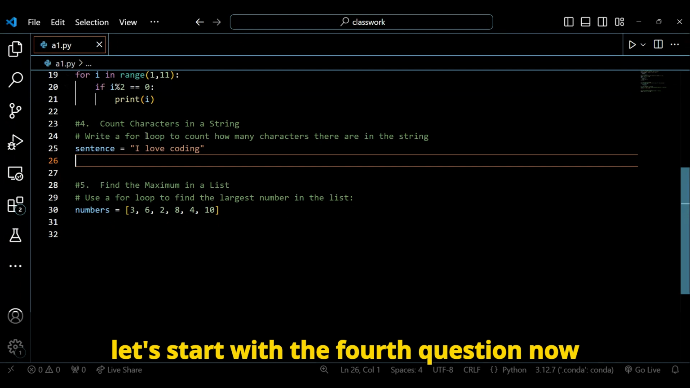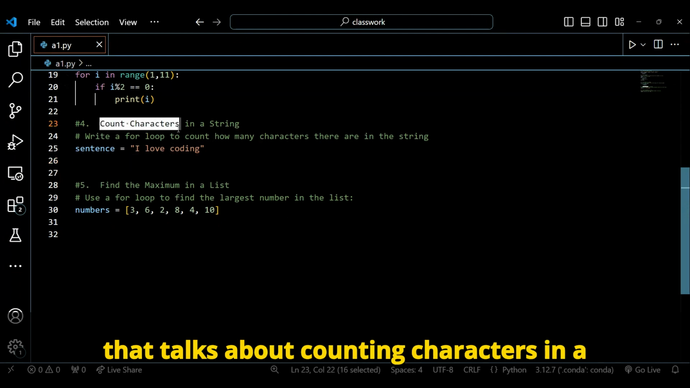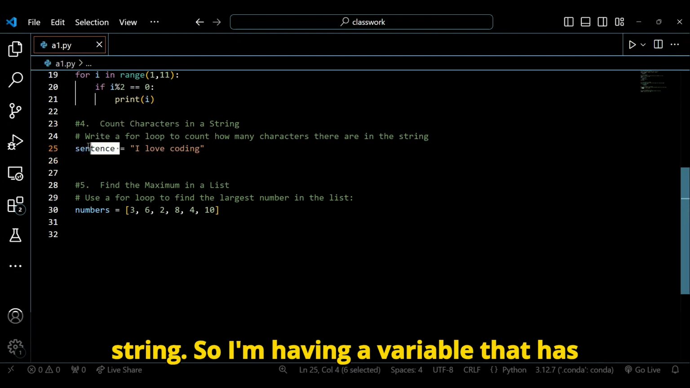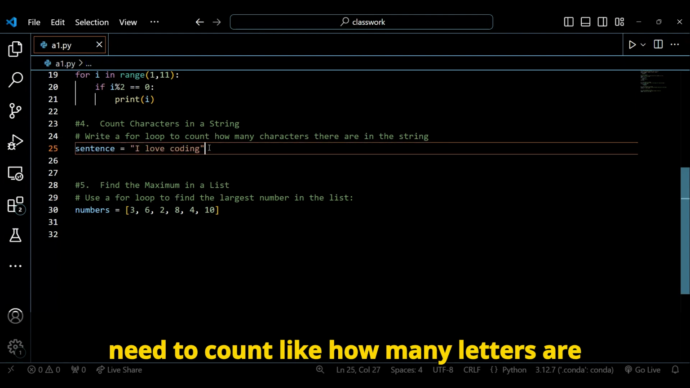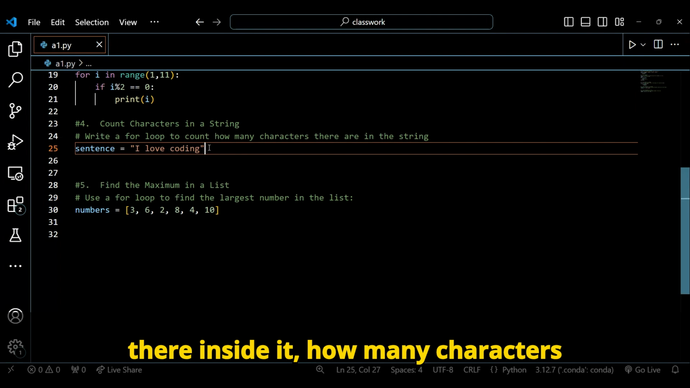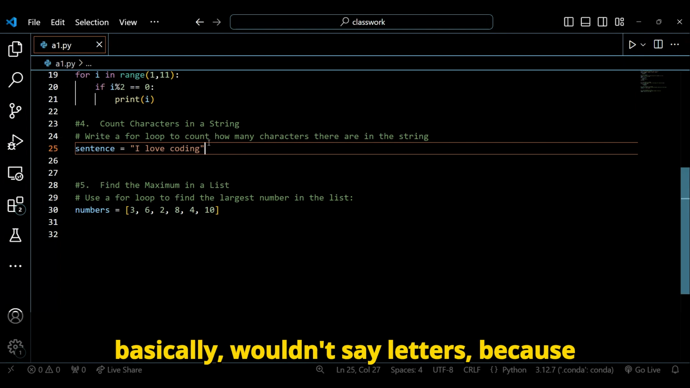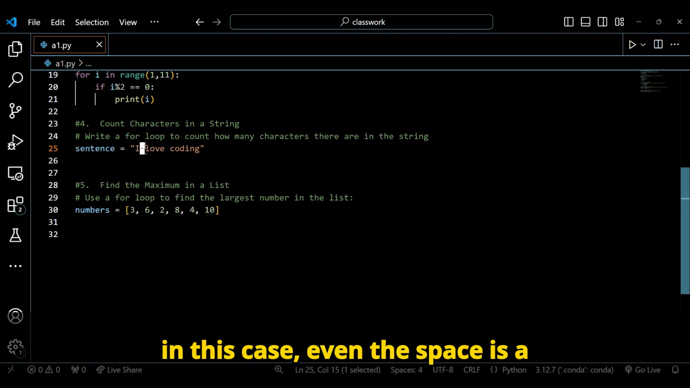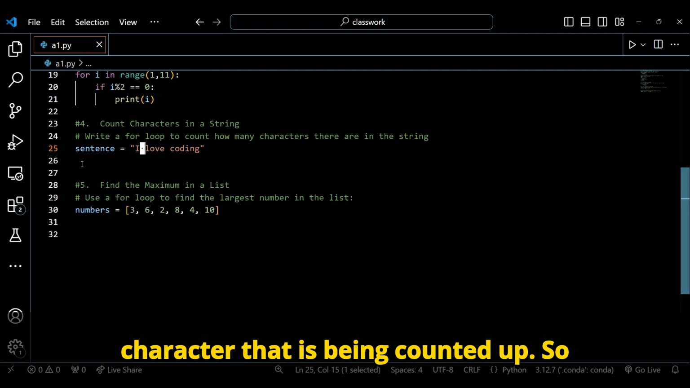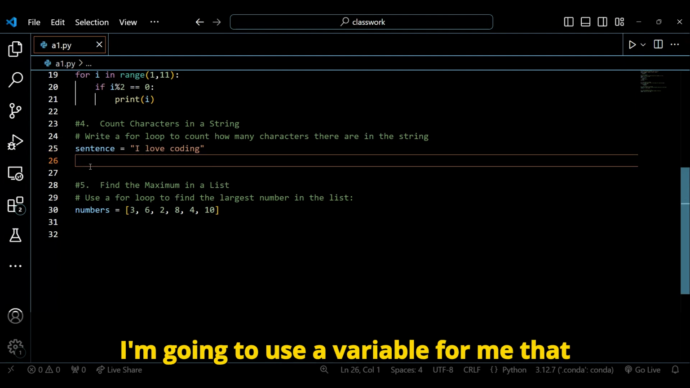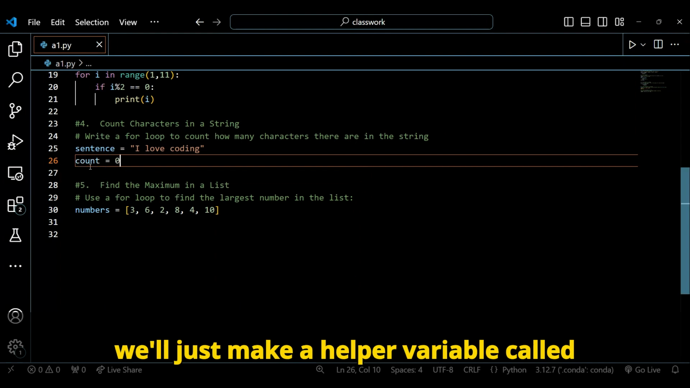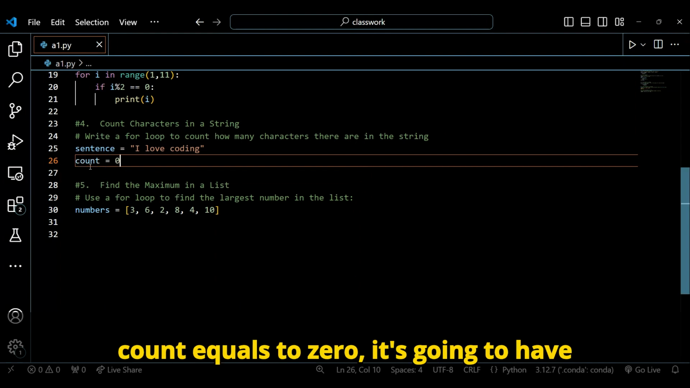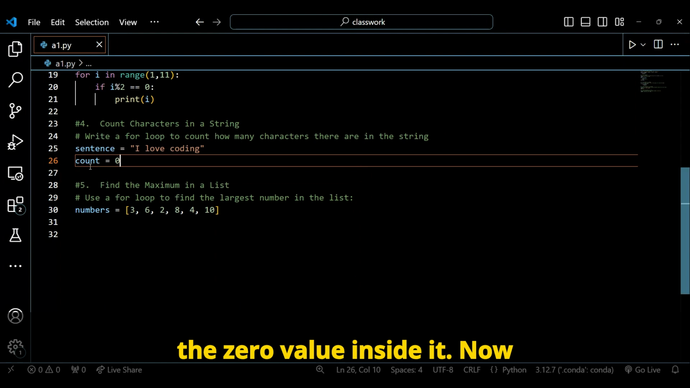Okay, let's start with the fourth question now that talks about counting characters in a string. So I'm having a variable that has a sentence that says, I love coding, and I need to count how many characters there are inside it. I wouldn't say letters, because in this case even the space is a character that is being counted. So I'm going to use a helper variable that can help me with counting things, called count equals to 0. It's going to have the value 0 inside it.